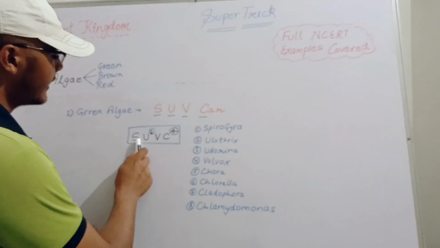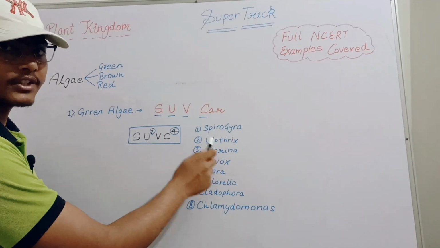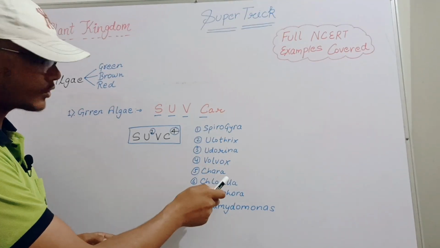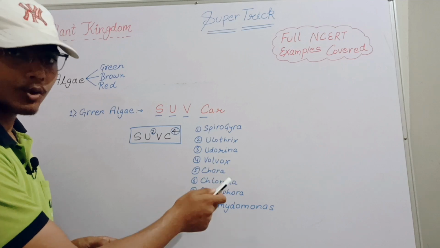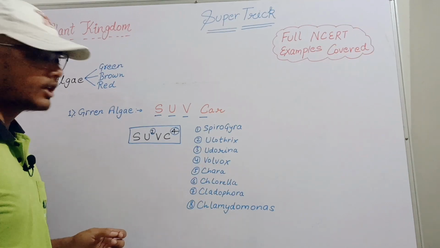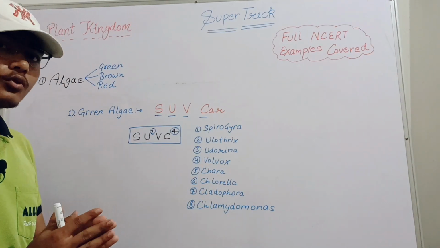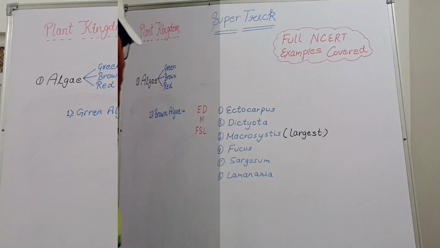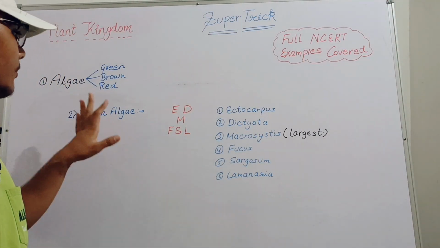Now S means Spirogyra, U means Ulothrix and Eudorina, V means Volvox, C means Cladophora, Chlamydomonas, Chlorella and Chara. So our trick is very simple. Now let's move to the second trick, that is of the brown algae.